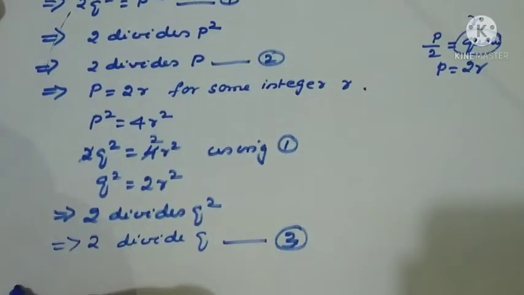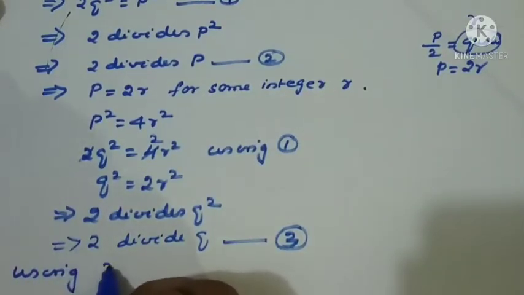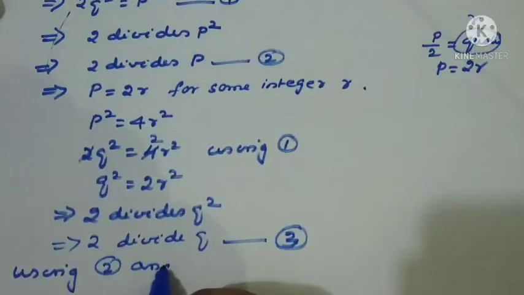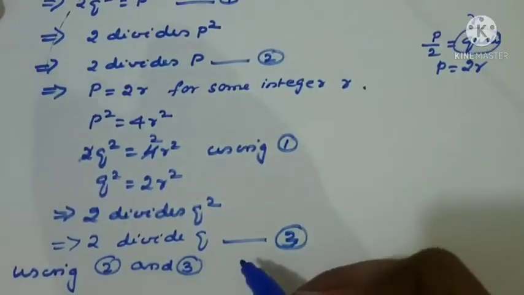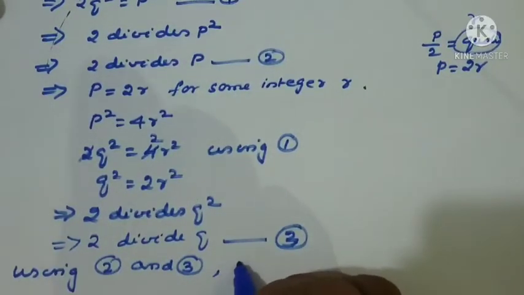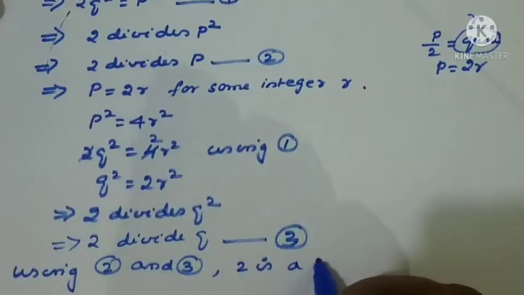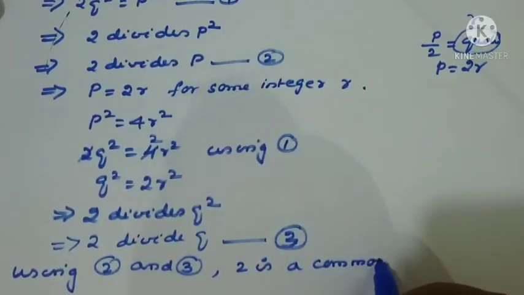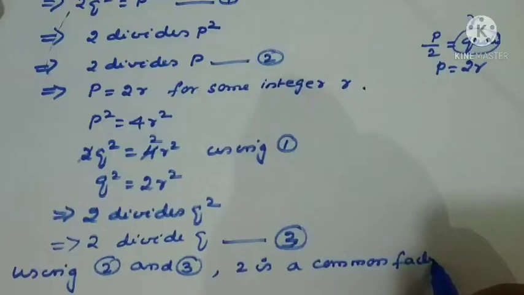So using 2 and 3, 2 is a common factor of p and q.